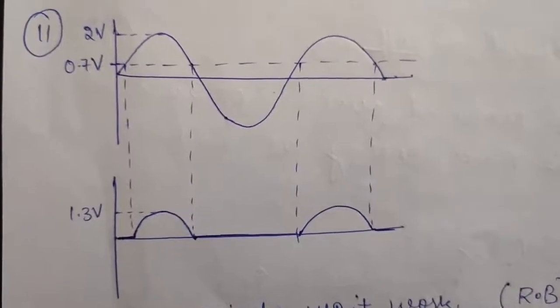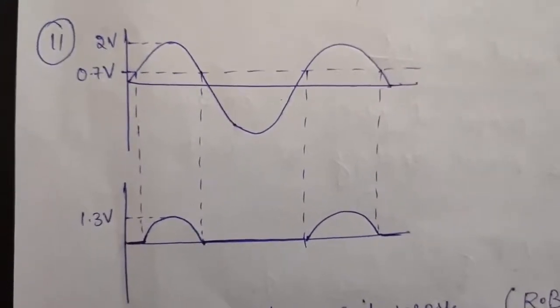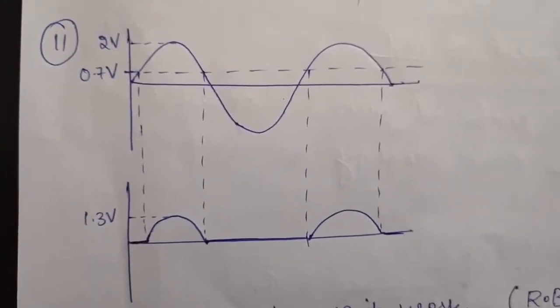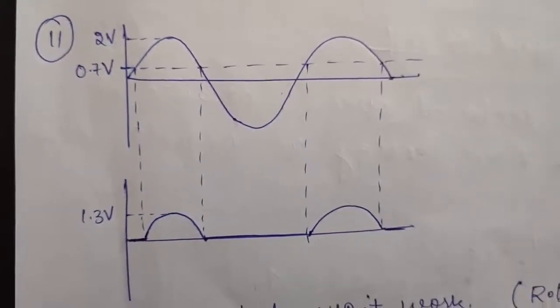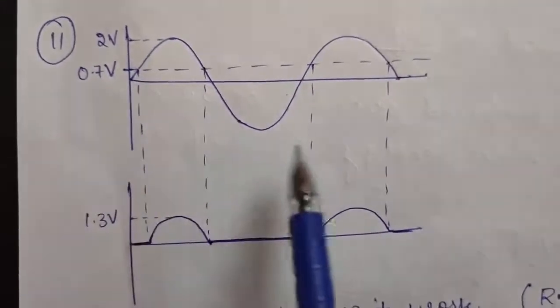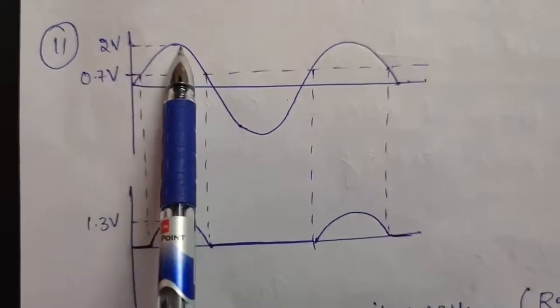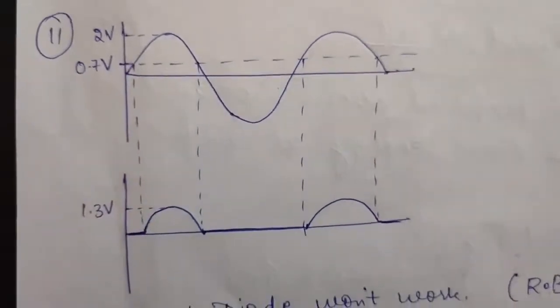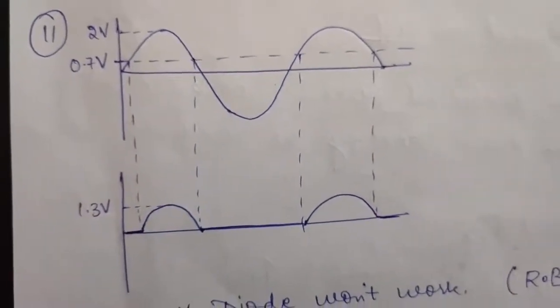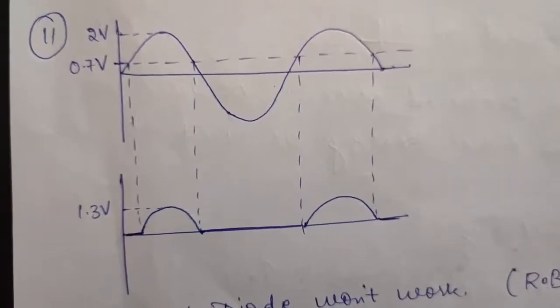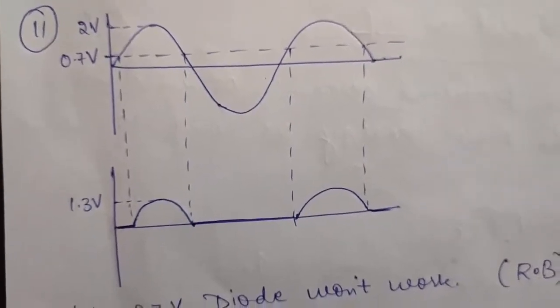Okay, so question number 11 is a very good question. In that you are given a half wave rectifier, in which a sine wave with an amplitude of 2 volts is applied, and the diode used has a threshold voltage of 0.7. So you have to draw the output of that circuit.